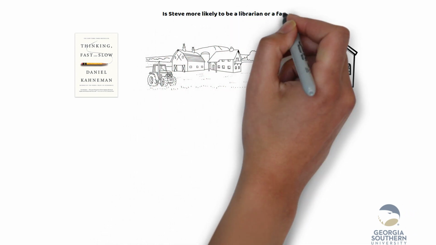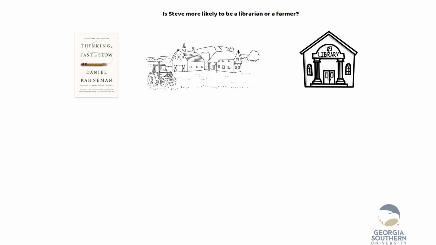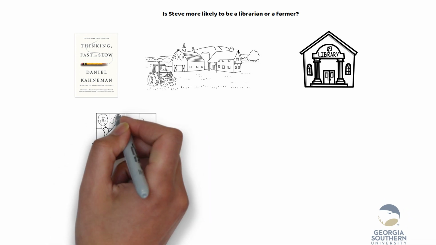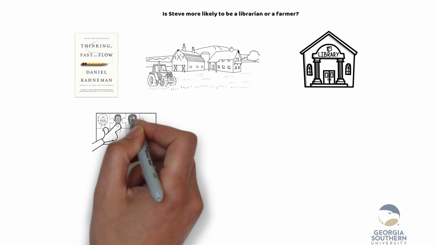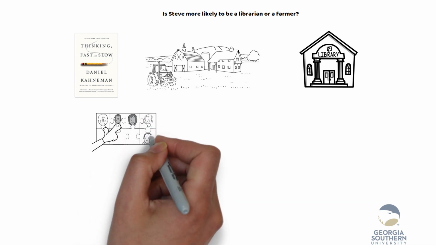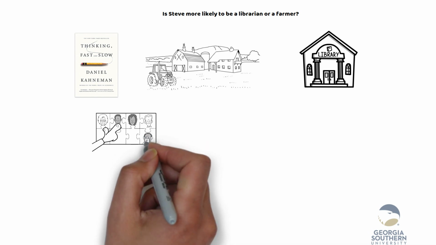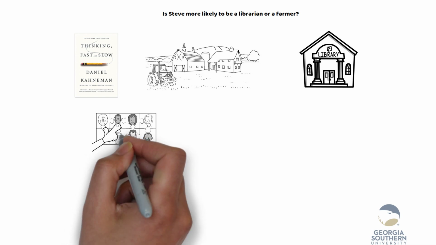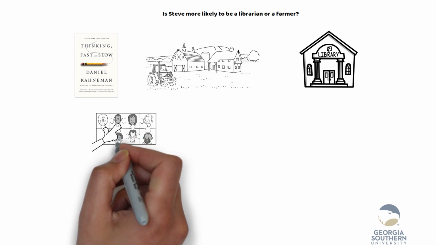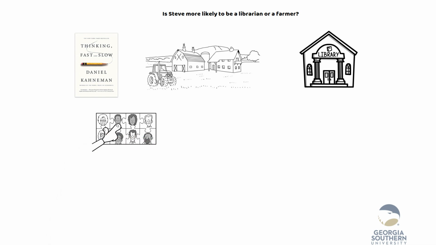There are two broad groups of responses to this question based on the analytical technique people used. In one group, people examined qualitative attributes such as personalities and characteristics of jobs. For example, they may say, Steve is more likely to be a librarian because he likes to organize things. Or Steve may be a farmer because he likes helping people. In the other group, people reason quantitatively.